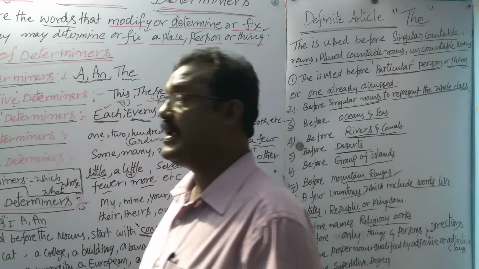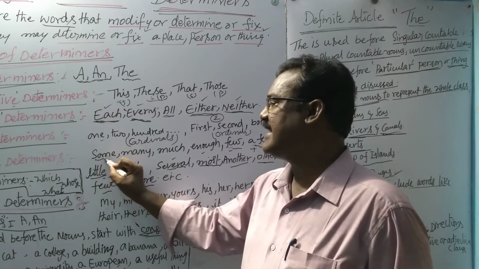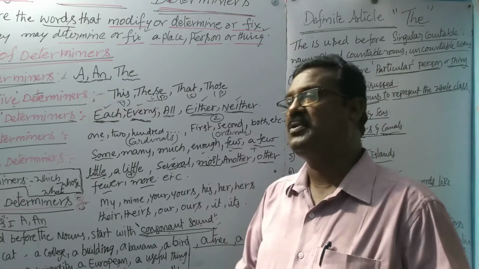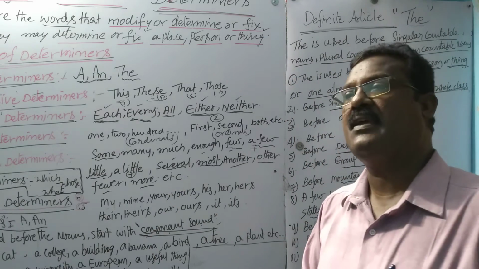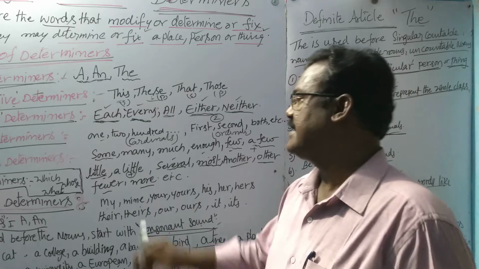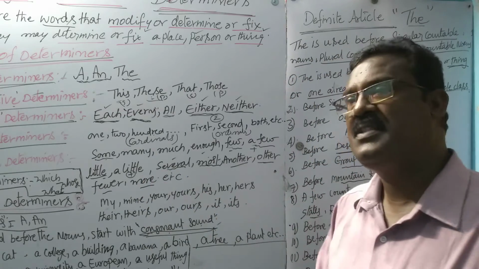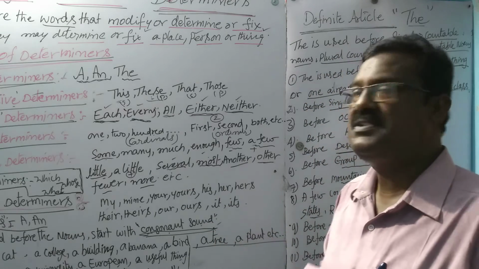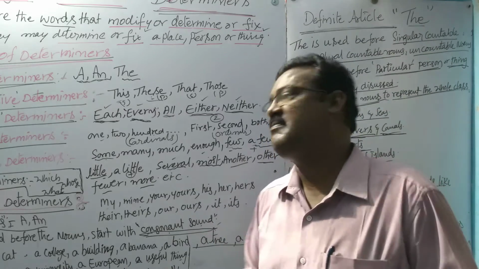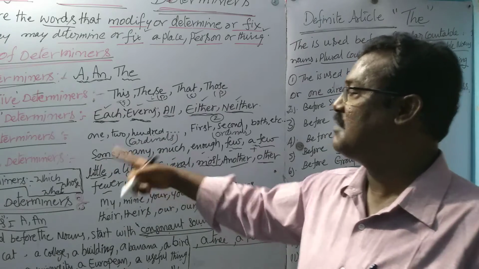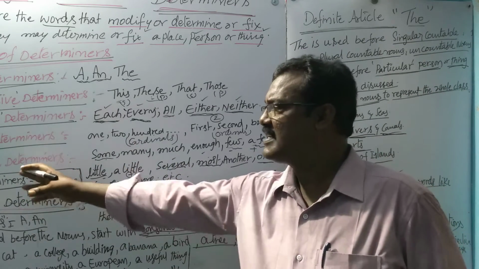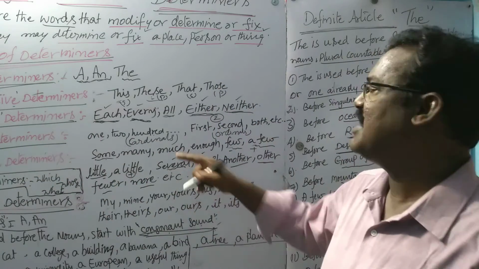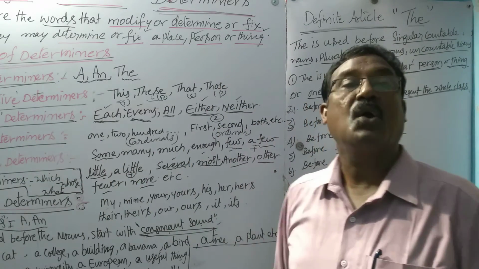Indefinite determiners, they can't say exactly. Some students, some workers, some people in this building are hardworking. Many people in this world are lazy. Many people in this world are selfish. Like that. Many people, some people means we do not know the exact number. That's why it is indefinite. Here, definite means we know exactly.